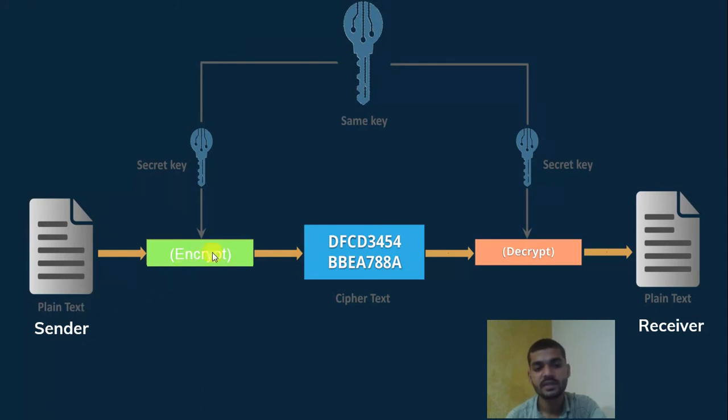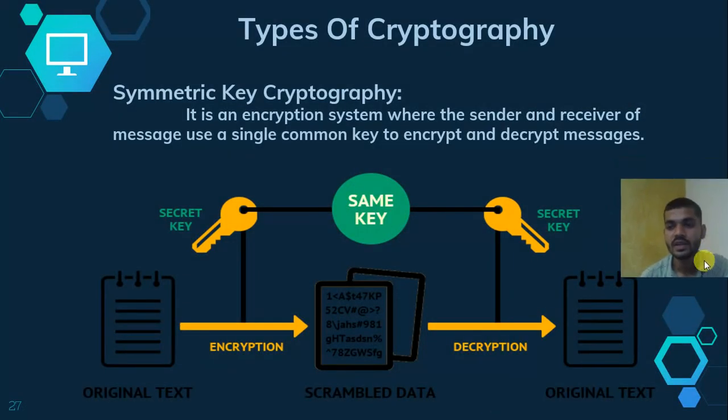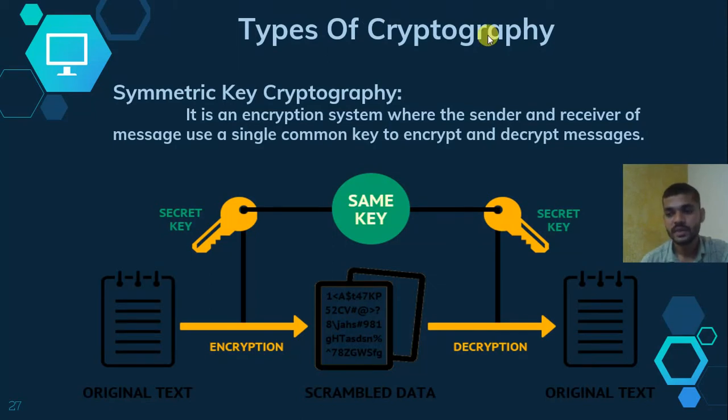The plain text sent by the sender is first encrypted by the secret key. The receiver receives that encrypted message, which is the ciphertext, decrypts it using the secret key, and reads the plain text. So this is what cryptography is. Next is the types of cryptography. There are two types: symmetric key cryptography and asymmetric key cryptography.